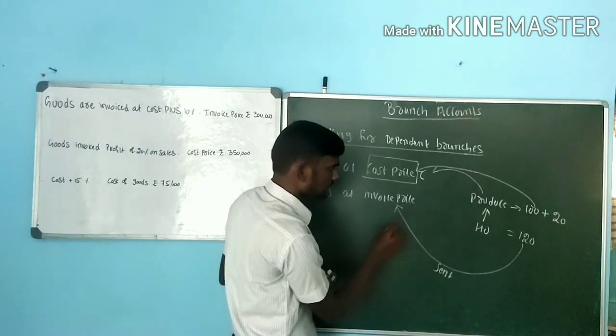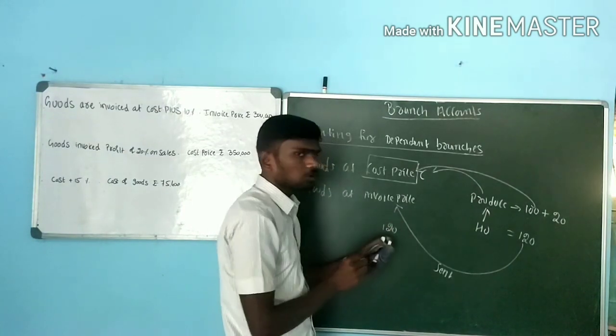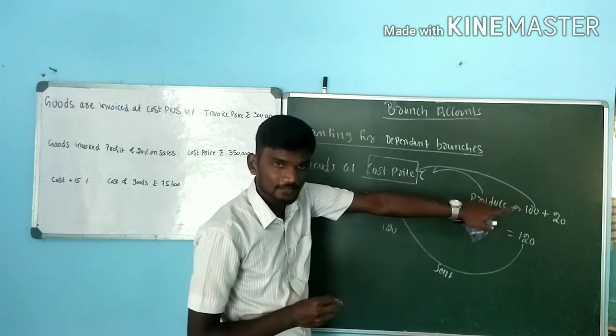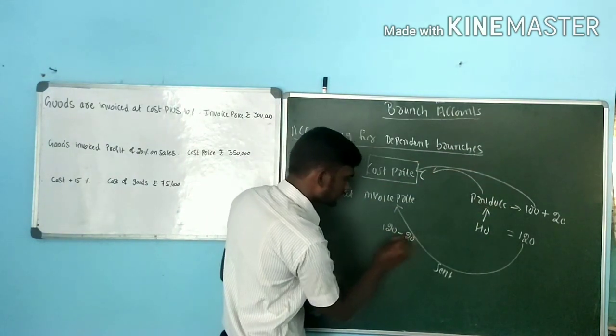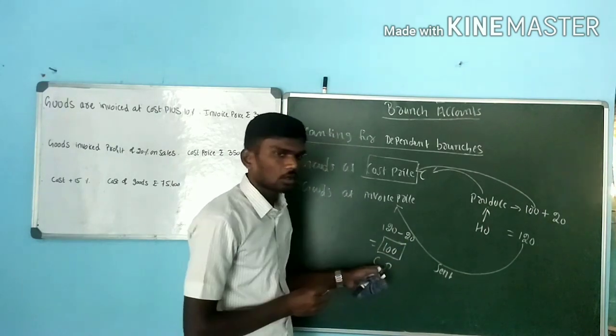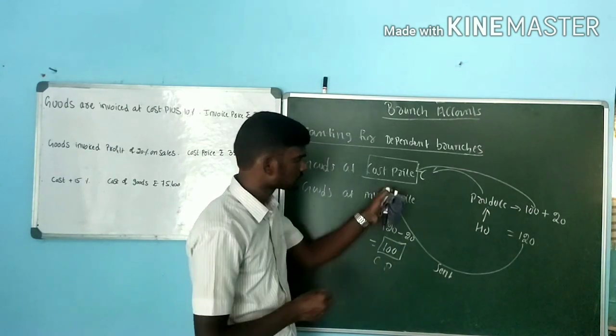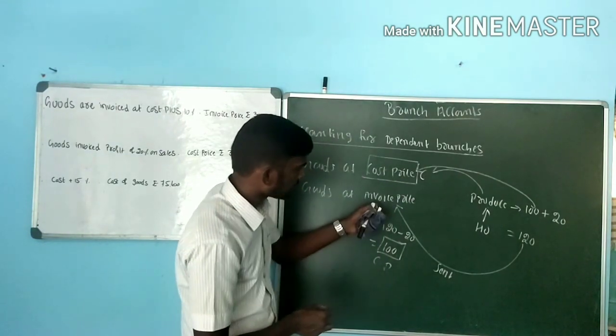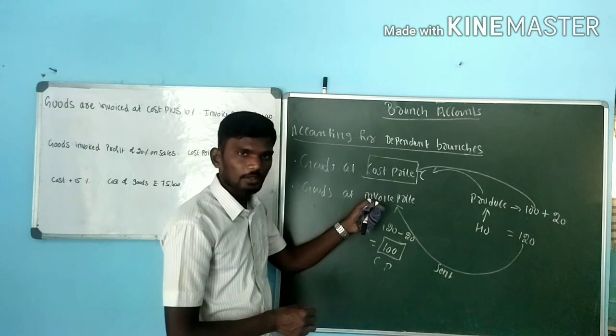Example, what is the value of product in the invoice price? 120 rupees. What is the value of profit they are adding? Profit they are adding is 20 rupees, minus that amount. So what is the value of product now? That is 100. This is your cost price. So in the books of account we have to record at cost price. We are not recording at invoice price. Be careful.